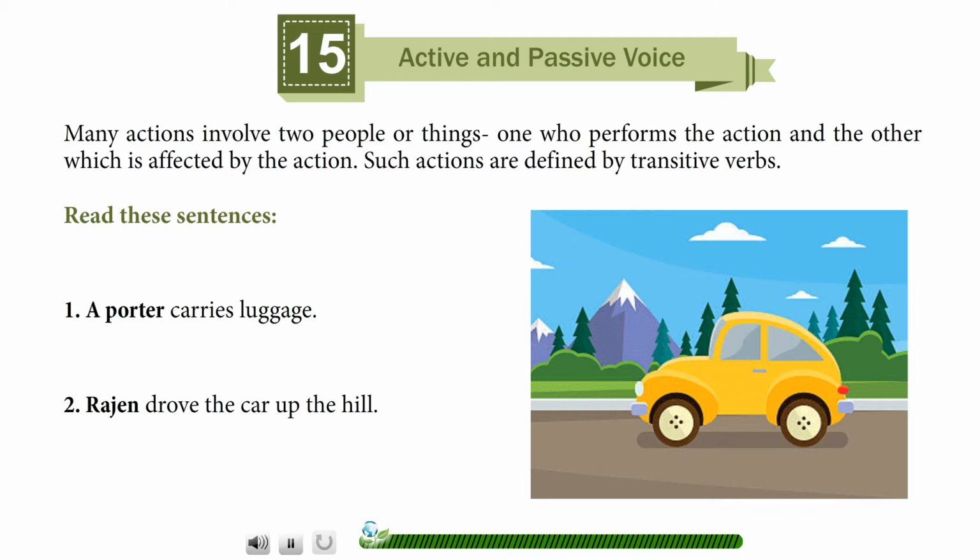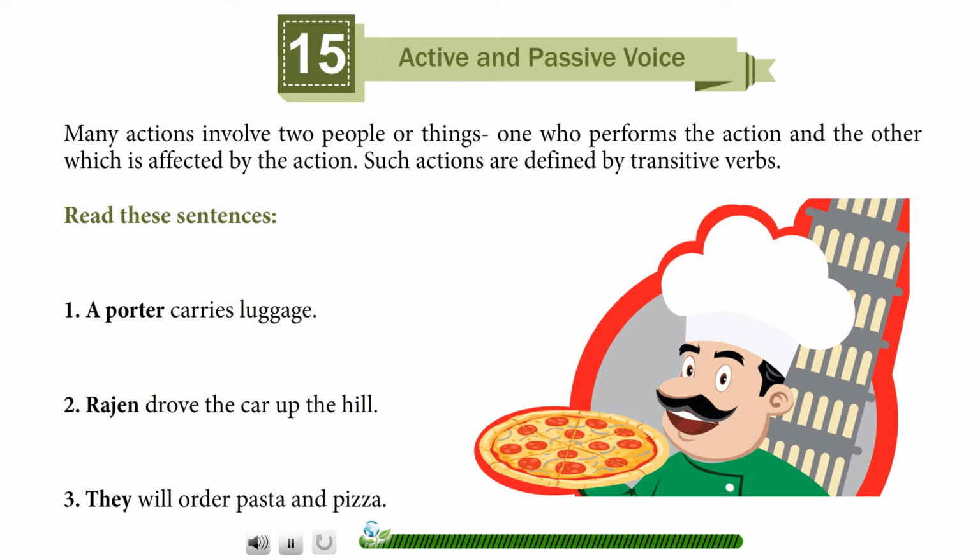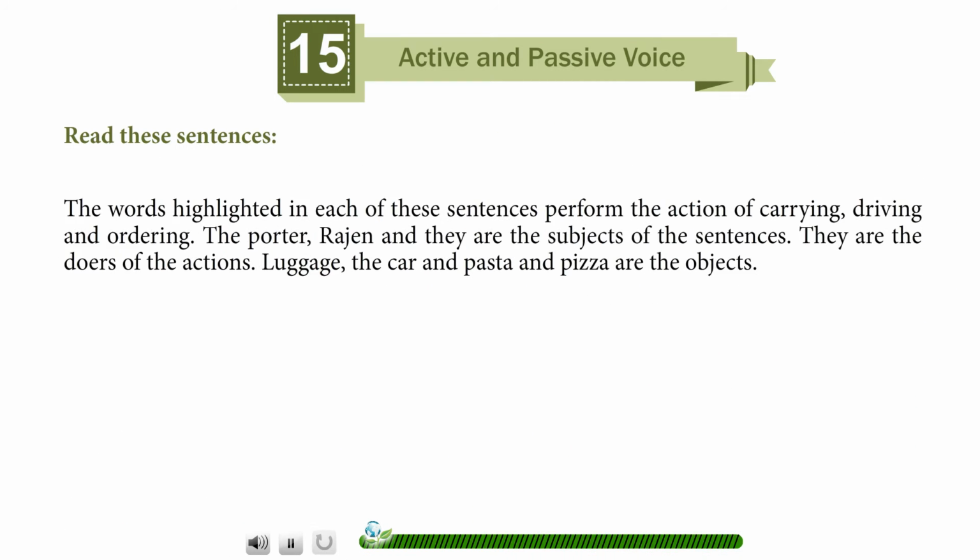Rajan drove the car up the hill. They will order pasta and pizza. The words highlighted in each of these sentences perform the action of carrying, driving, and ordering. The porter, Rajan, and they are the subjects of the sentences. They are the doers of the action. Luggage, the car, and pasta and pizza are the objects.